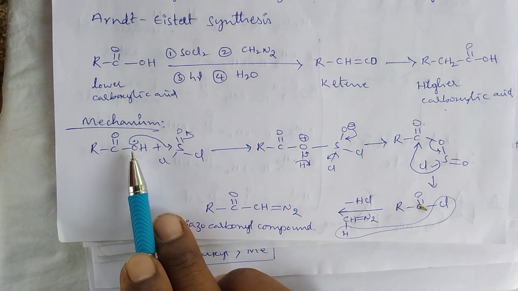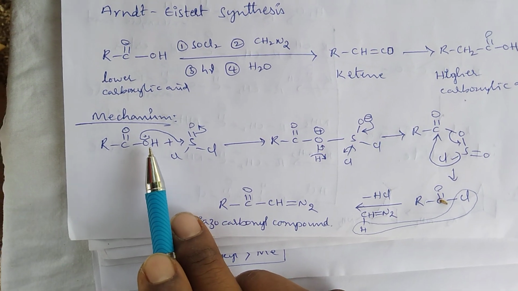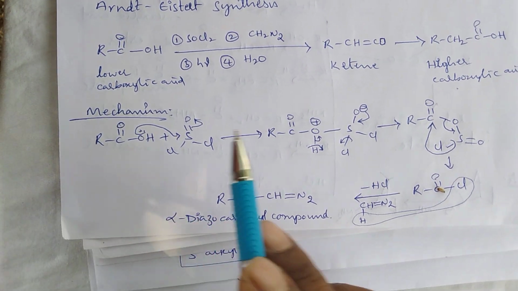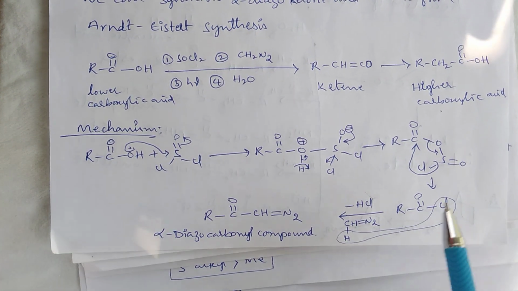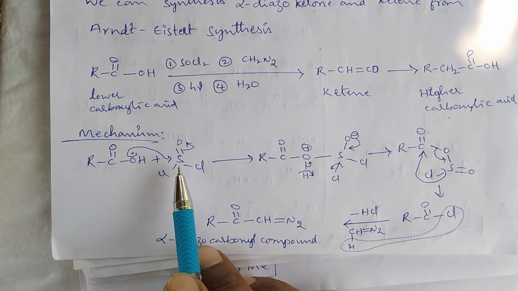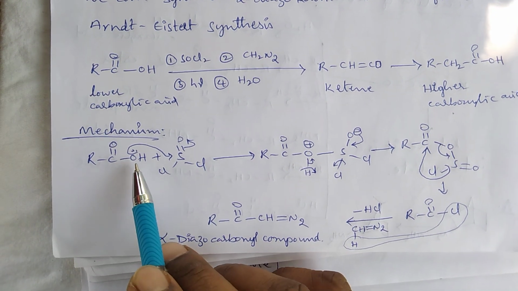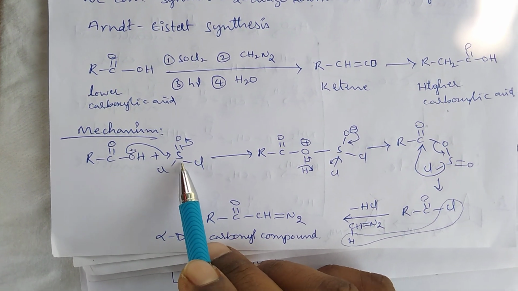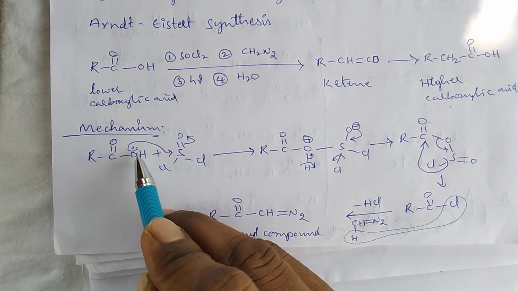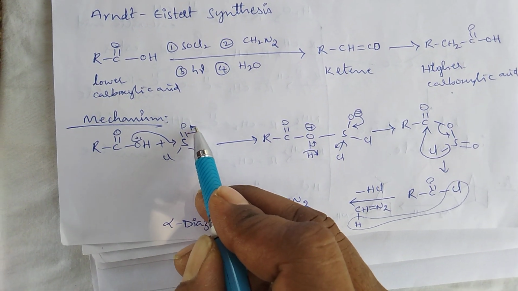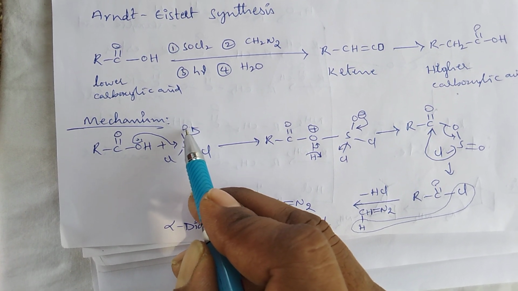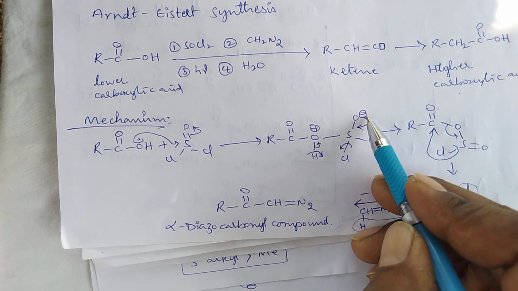In this reaction mechanism, first the carboxylic acid is converted into an acid halide by intramolecular nucleophilic substitution. When the carboxylic acid reacts with thionyl chloride, first the lone pair electrons of this oxygen attack the sulfur. The pi electron cloud shifts towards oxygen, so oxygen gets a negative charge.